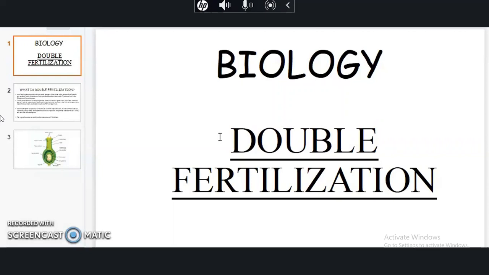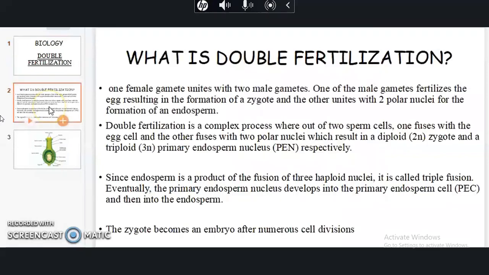In double fertilization, which takes place in flowering plants, there is a fusion of two male gametes with one female gamete. One female gamete unites with two male gametes. Of the two male gametes, one fertilizes the egg cell, while the other sperm cell unites with the two polar nuclei for the formation of an endosperm.